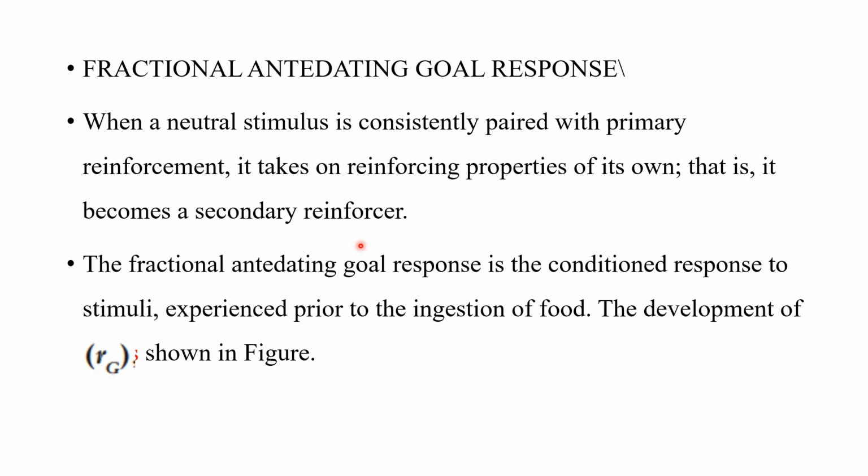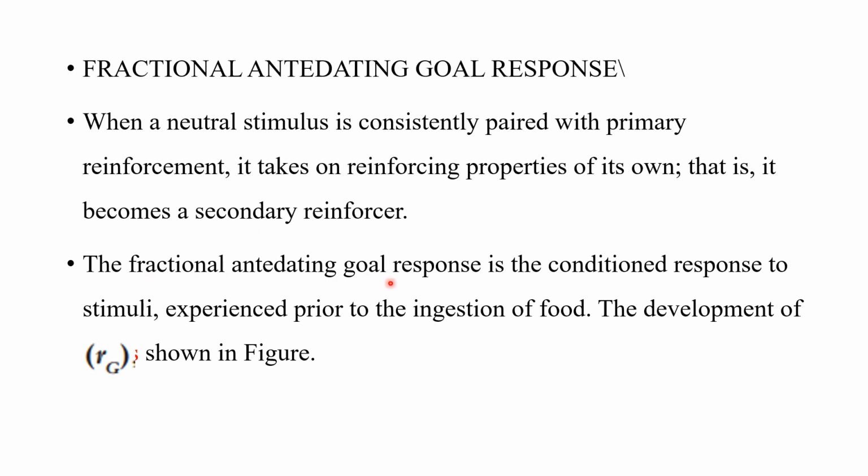In our daily life, money is an excellent example of what? A secondary reinforcer. Money will reinforce us to do anything, while our primary reinforcers are other basic things like food, clothing, space, and other things. But money here acts as a secondary reinforcer.